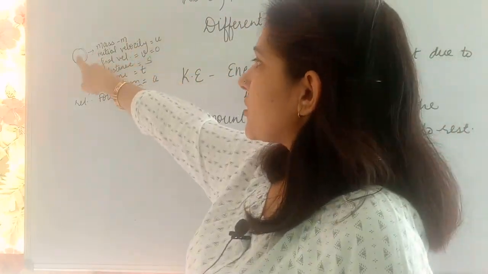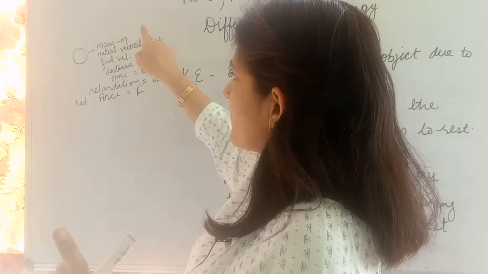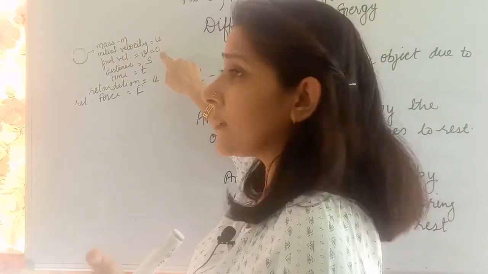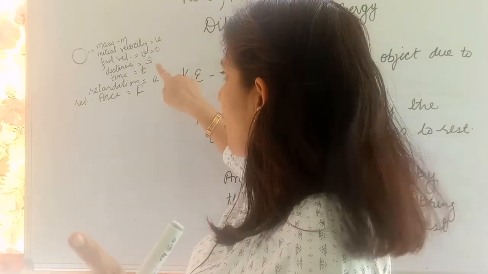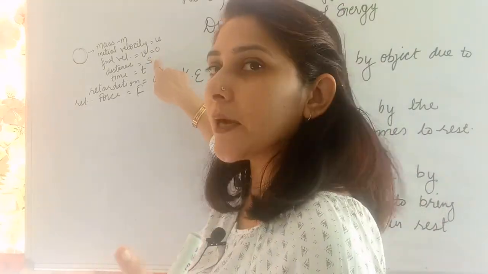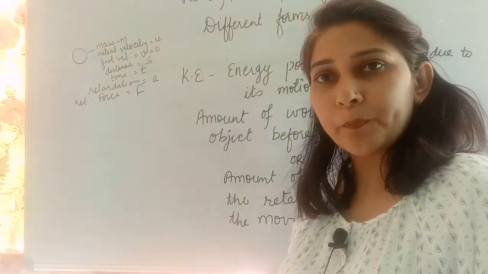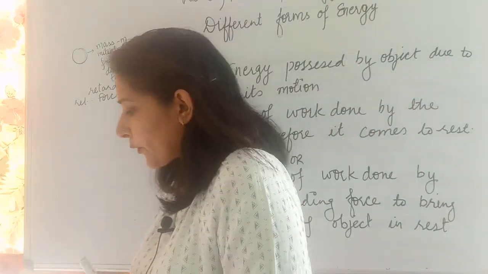Suppose this is the object with mass m. Initially it is moving with velocity u. Its final velocity will be 0 after it retards at the rate of a. The distance covered by the object is s and the retarding force is denoted by F. Now how can we write this down?